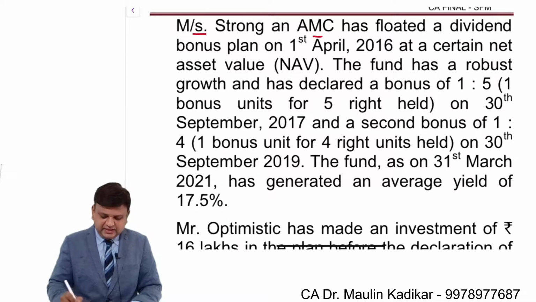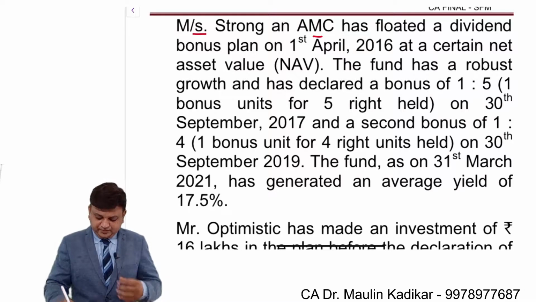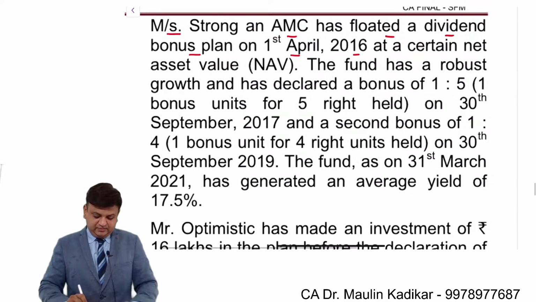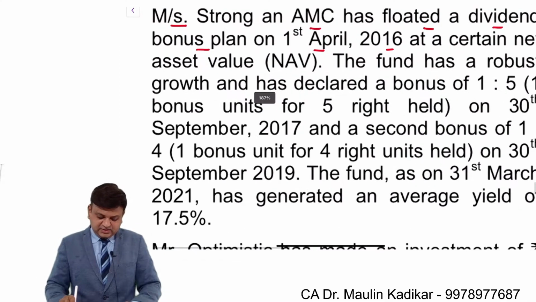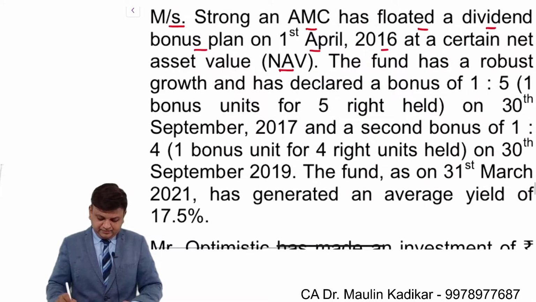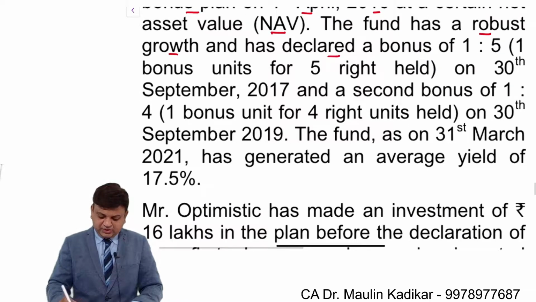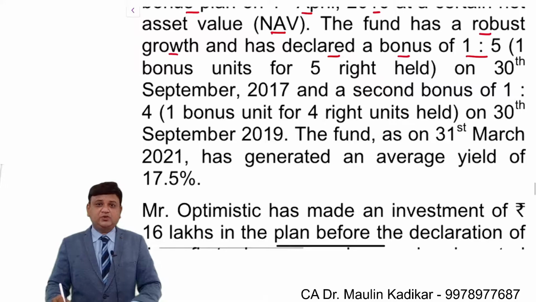Mr. Strong and MNC has floated a dividend bonus plan on April 1st, 2016 at a certain NAV. The fund has robust growth and has declared a bonus of 1:5.